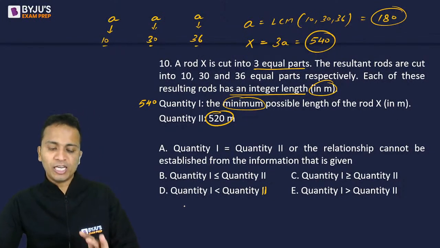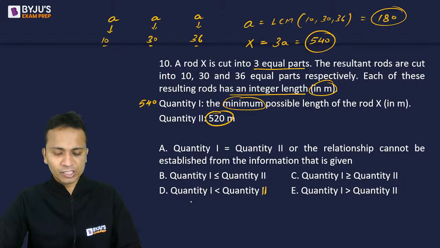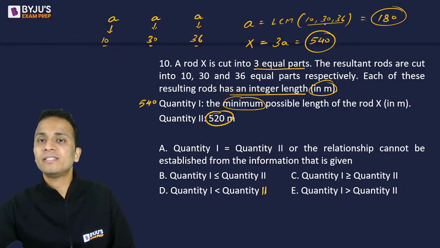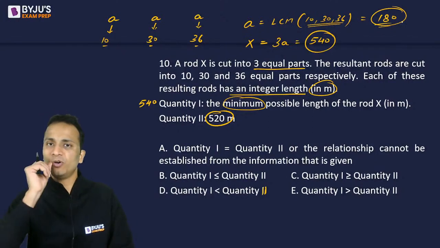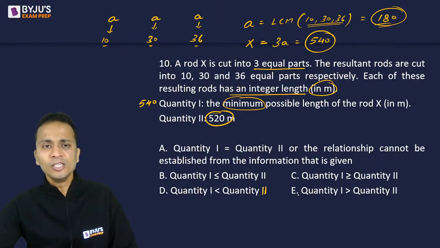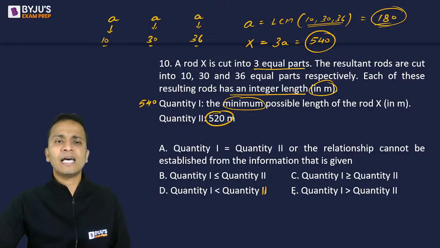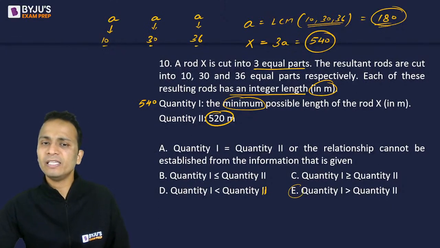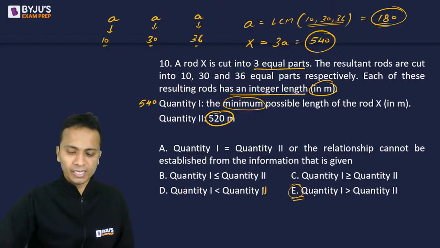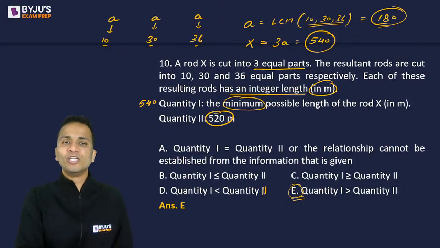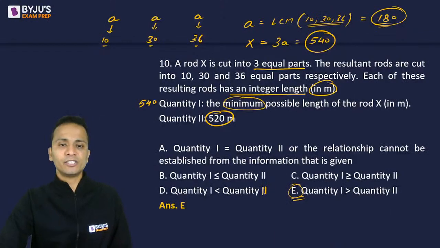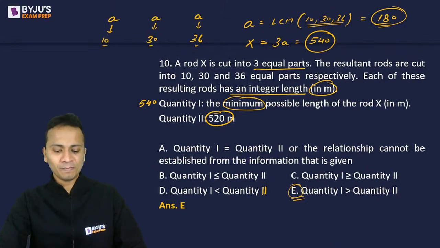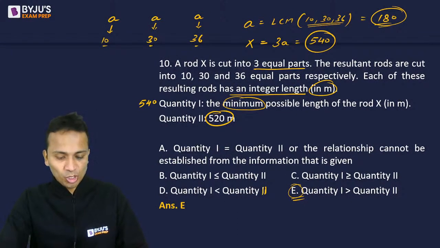Okay, absolutely Vishal. In short, it is LCM like I have explained. And yes, 180, the LCM of these three, will be the minimum value of A, right? So that will give you the value of X as 540 and we can clearly see that quantity 1 is greater than quantity 2. So the correct answer for this question, yes, it is option E. All right, great. So only few students, Vishal ने correct answer दिया था, Shantanu has given a correct answer and that's it.